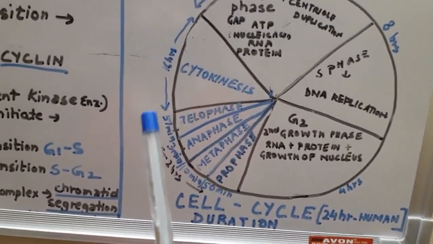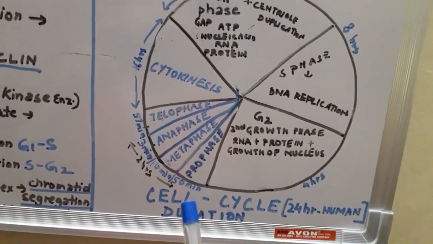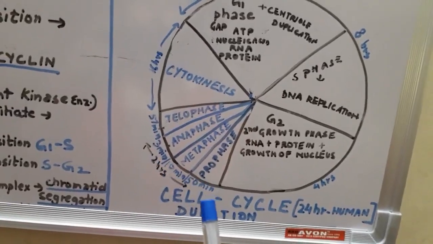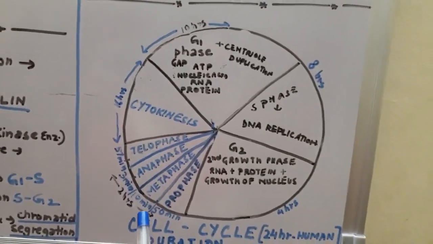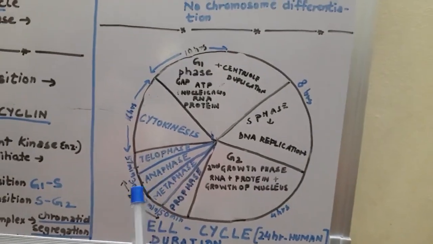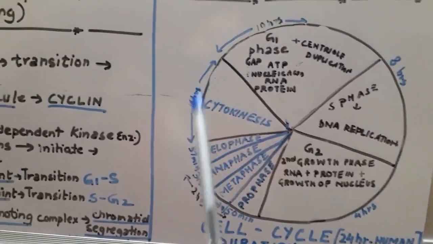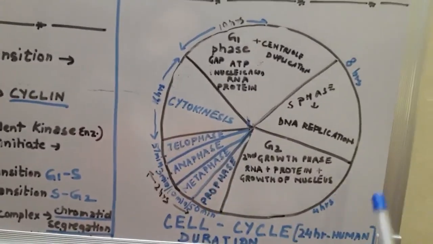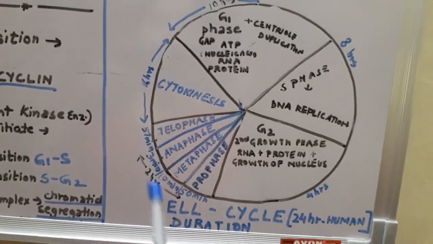Then the mitotic stages are inclusive of 2 hours, having variable durations. In prophase 50 minutes, in metaphase 10 minutes, anaphase 3 minutes, telophase 57 minutes, followed by a 16-hour duration of cytokinesis. So that is how a 24-hour cell cycle in a human being goes on.